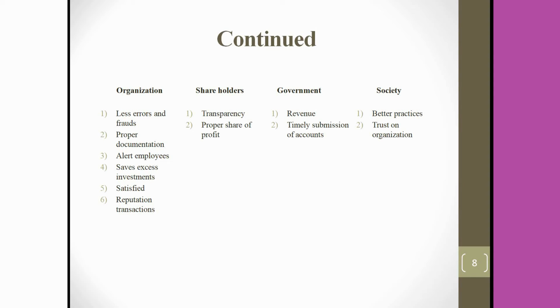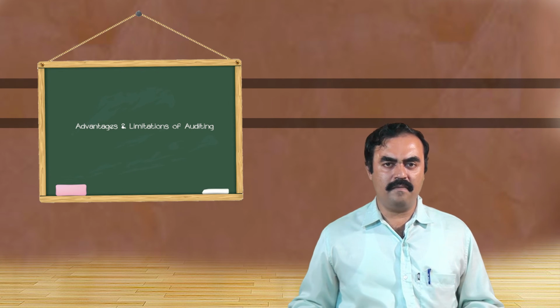So this is one side. Next, limitations of the audit. So we find that auditing is not free from limitations. The following limitations are possible. First thing is, audit may be subject to bias when proper financial information is not submitted or not given to the auditors or audit assistants. One thing. So there is a possibility of bias.